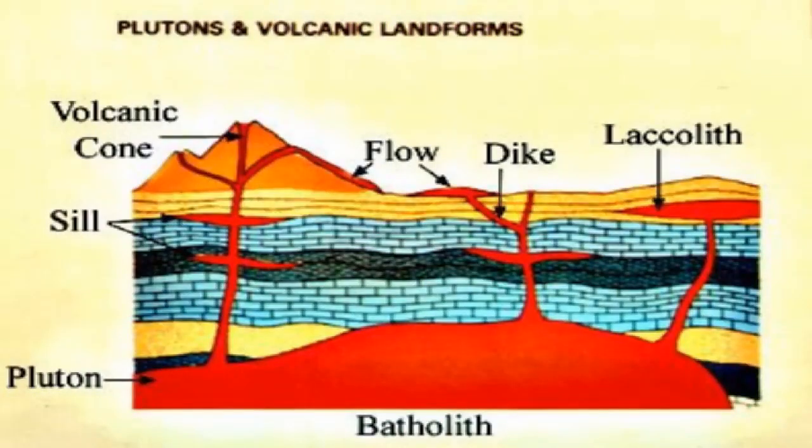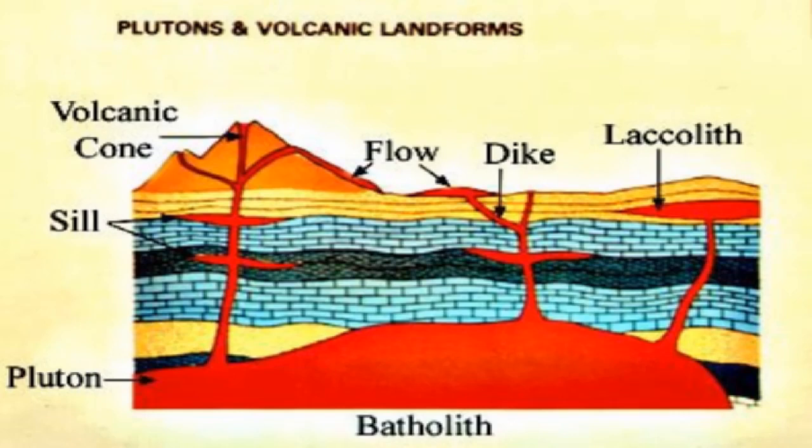Hypabyssal rocks. These are small-scale igneous intrusions such as sill or dike. These are formed due to cooling and solidification of rising magma during volcanic activity in the cracks beneath the Earth's surface. Apart from the above, other intrusive rocks are batholith. It is a large mass of igneous rock, almost always granite, covering about 100 square kilometers. Its floor is not visible.